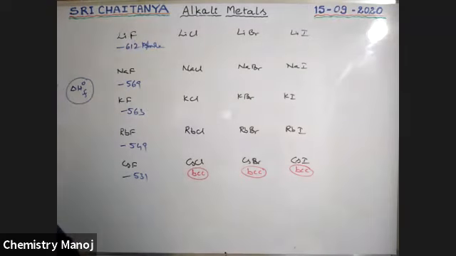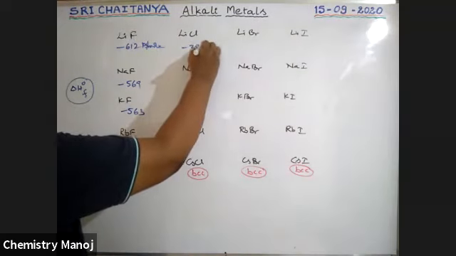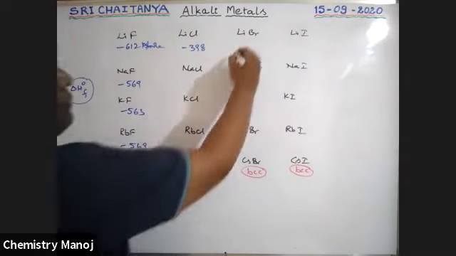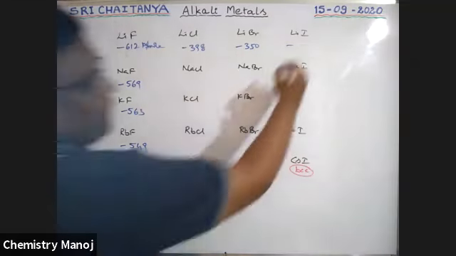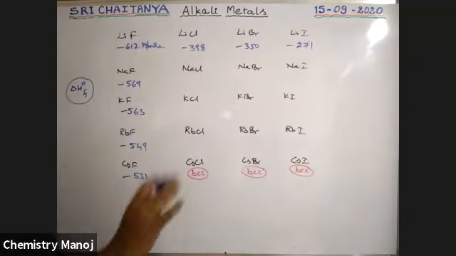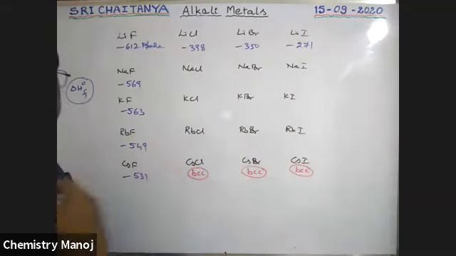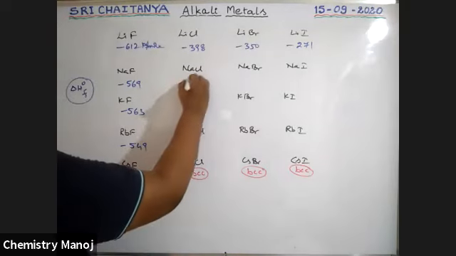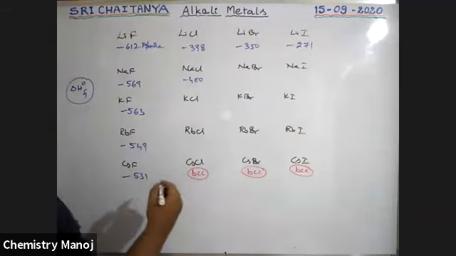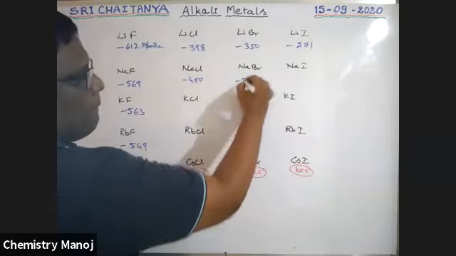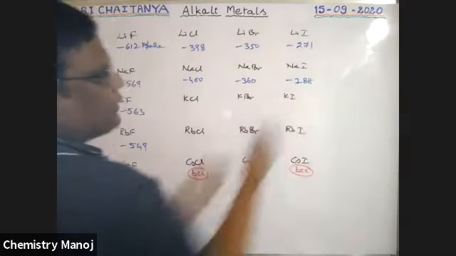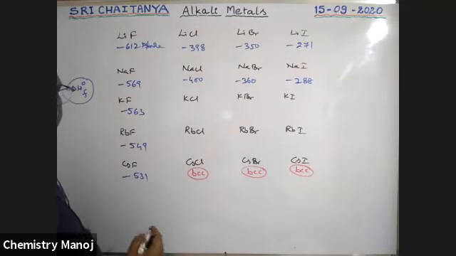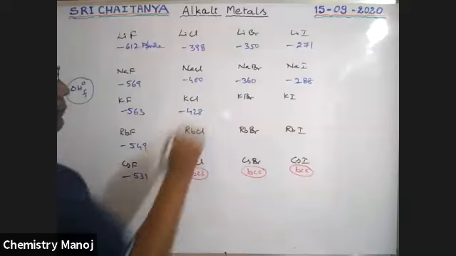Next, second case, that is minus 398, next minus 350, minus 271. No need to memorize these values, boys, but for our explanation, these are required. That's why I'm noting them. Next, for this one, minus 360, and for that one minus 288.